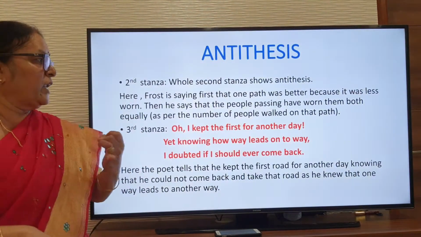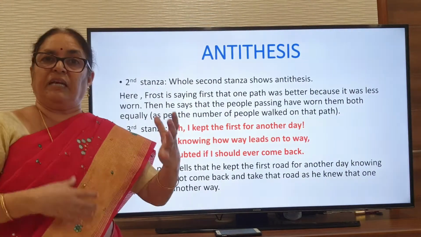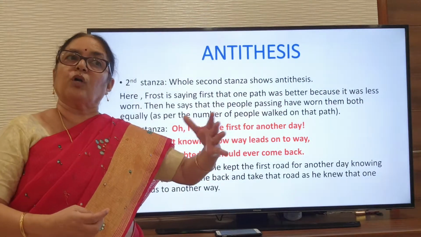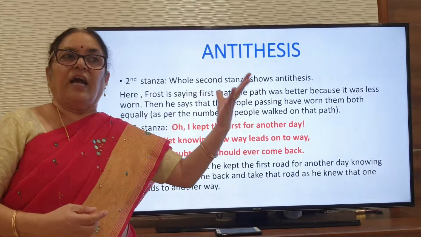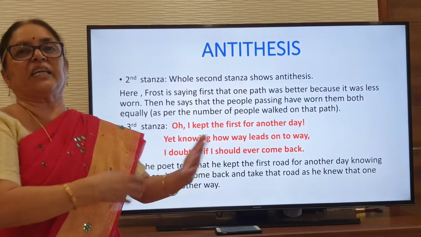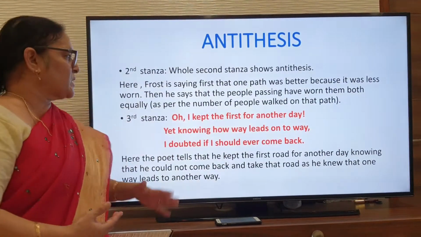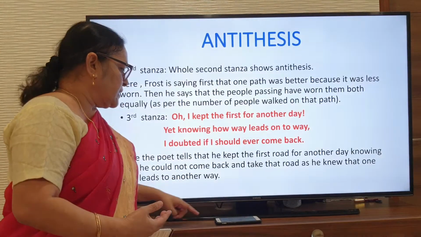The poet knew very well that he can't come back, but even then he was telling that he kept that road for some other day. I want to go on that road some other day. And again he told that he knows very well that it's not possible for him. So opposite ideas were being expressed even in the third stanza.